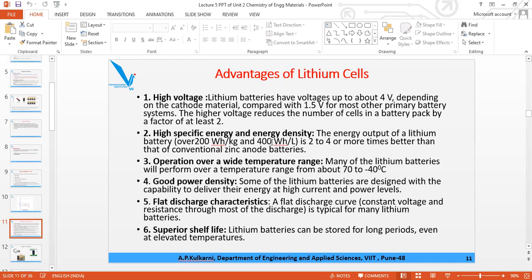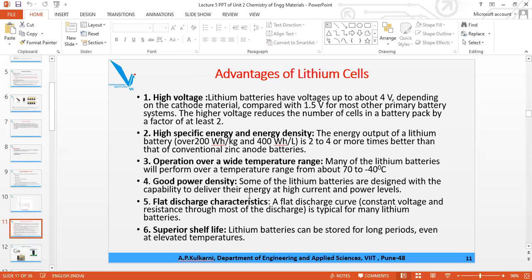There is a difference between energy density and power density. Power density means the rate with which it releases, and energy density means how much it stores per liter. So they are different. Flat discharge characteristic. If it is an opposite Z, imagine that, then the discharge will occur fast, but it is flat.